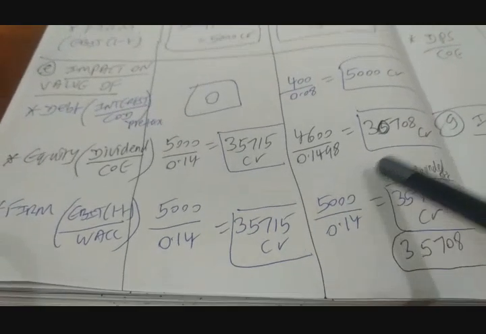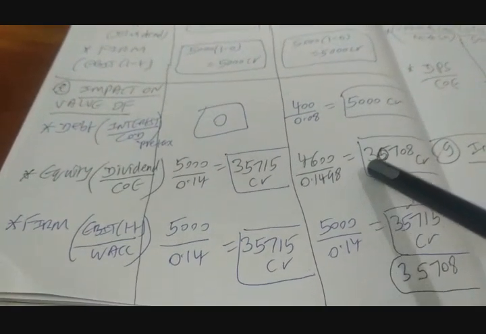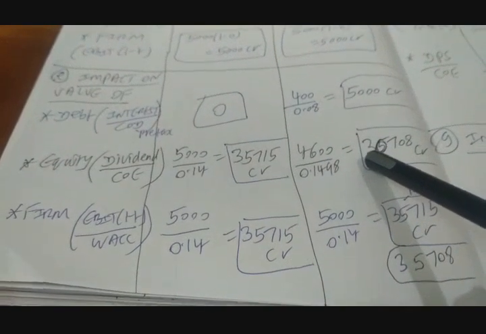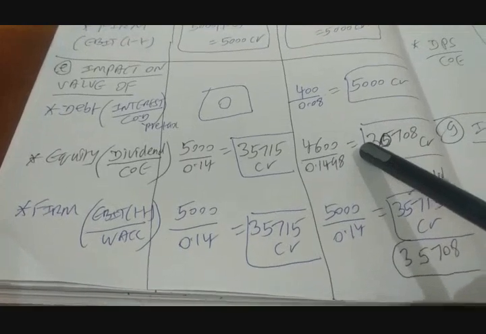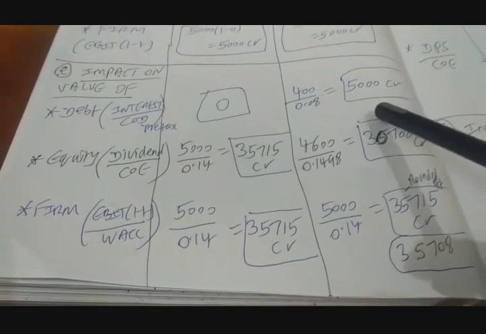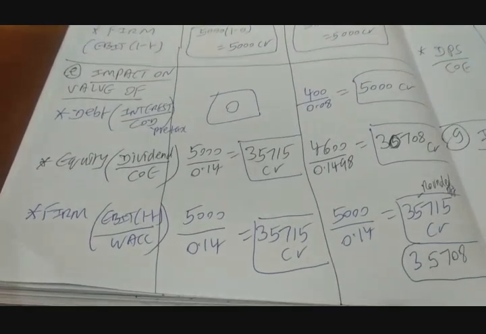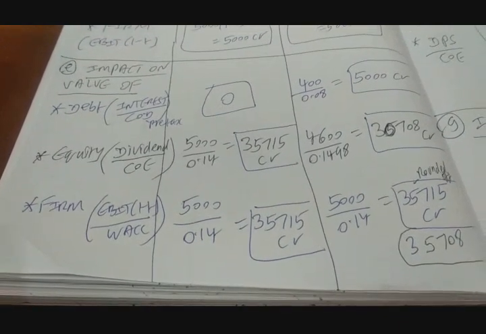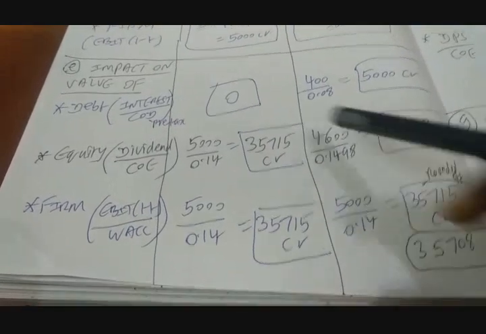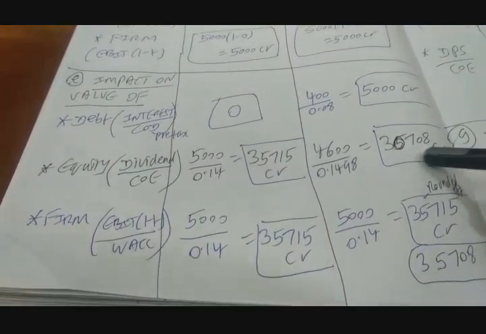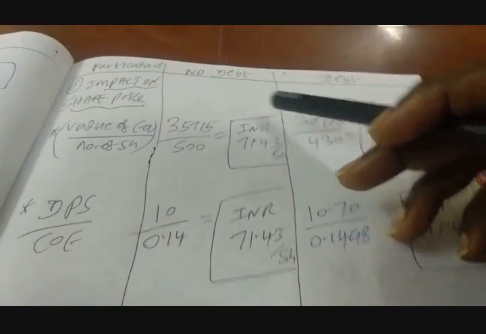So when there are no taxes and a perfect market, that means no flotation cost or transaction cost, no bankruptcy cost, and no inefficient market, that means everybody has the same information, the value of the firm remains at the same level, value of debt increases, and value of equity comes down. Let me take you to the next one.